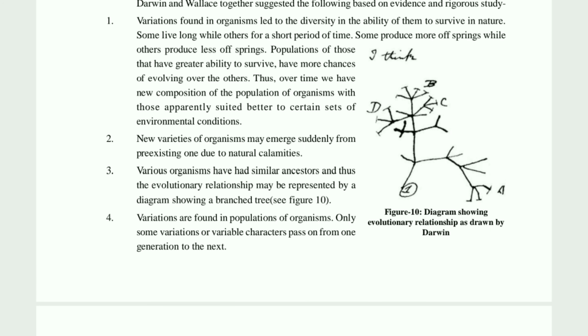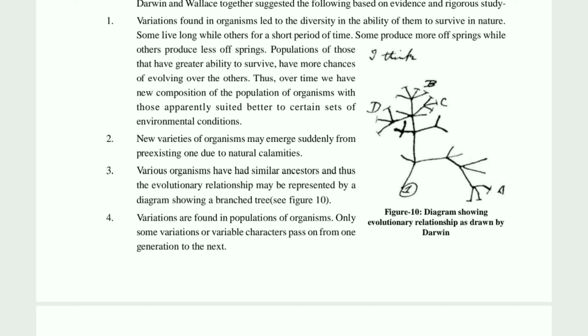Then they will show certain interrelationship between the ancestors. Okay, we had seen the mustard plant. That mustard plant is the ancestor for various types of vegetables such as your broccoli, cabbage, radish, etc. Then the fourth point, variation are found in population as the time passes, that is from one generation to another generation.